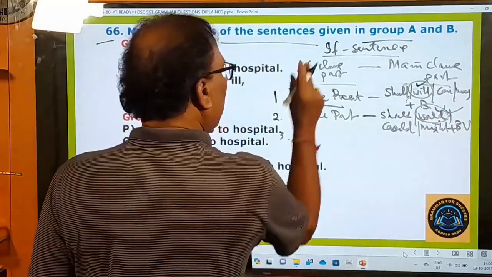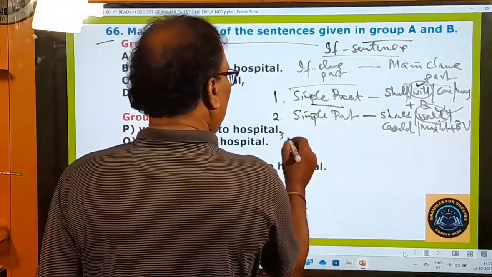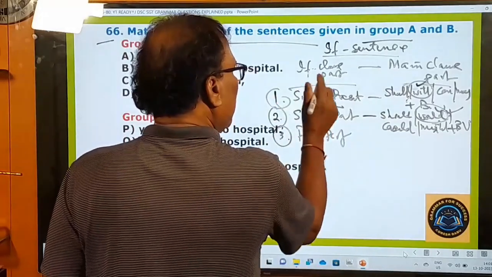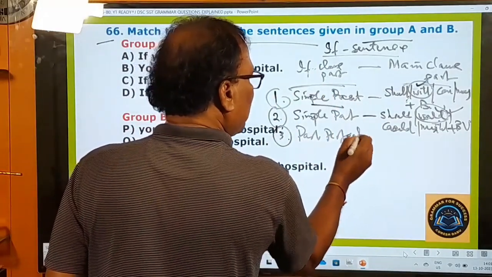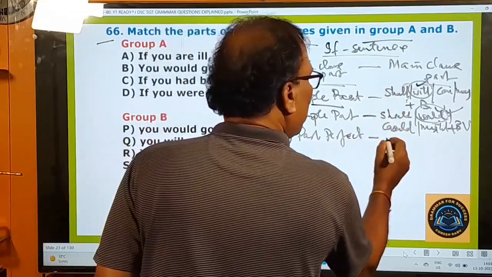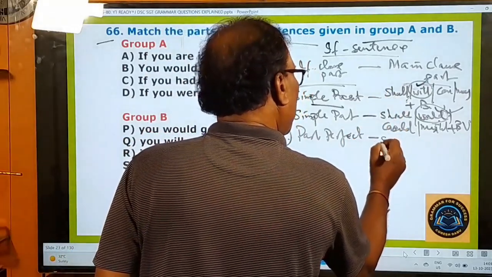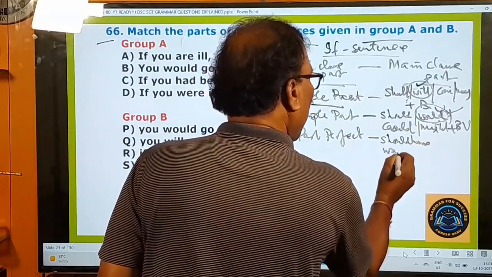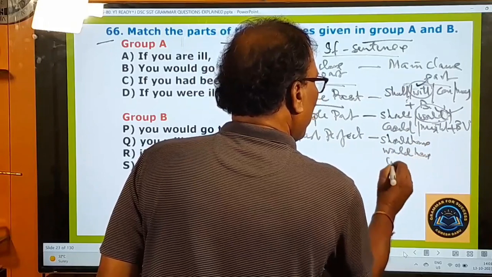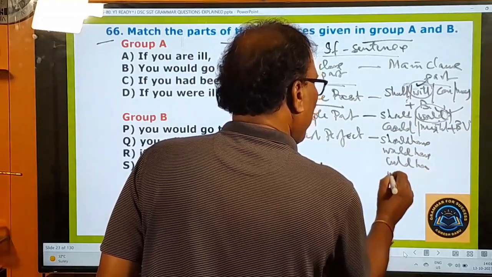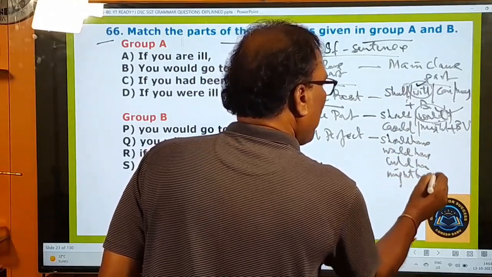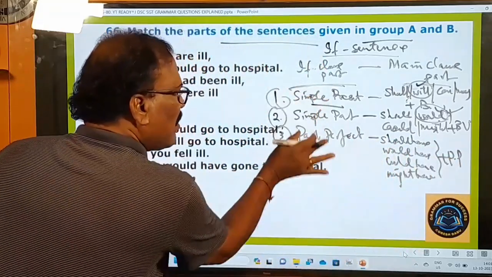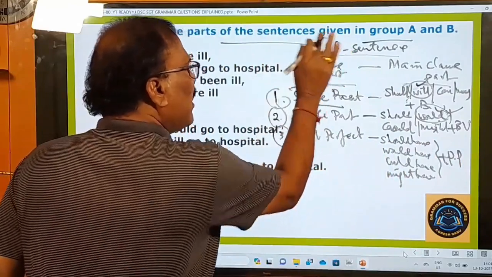And the third variety of if sentences, okay? Past perfect. If there is past perfect in the if clause part, in the main clause there must be a sentence with should have, would have, could have, might have plus PP, past participle form. So these are the three varieties of conditional sentences.